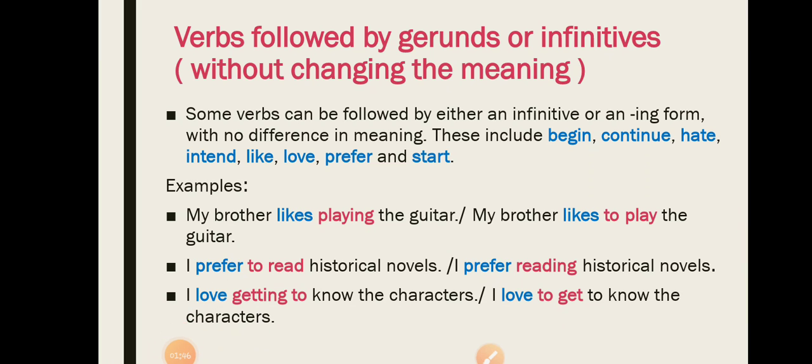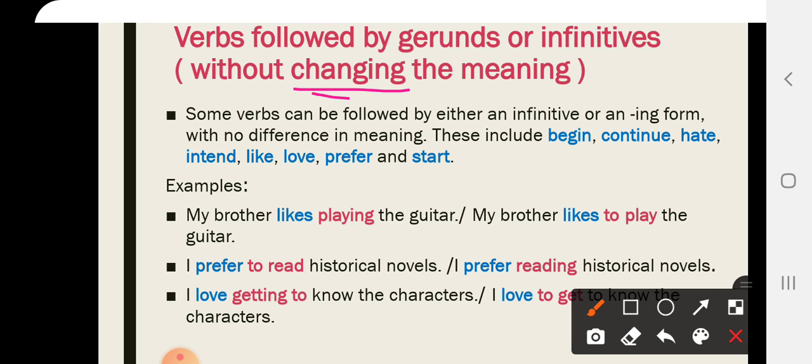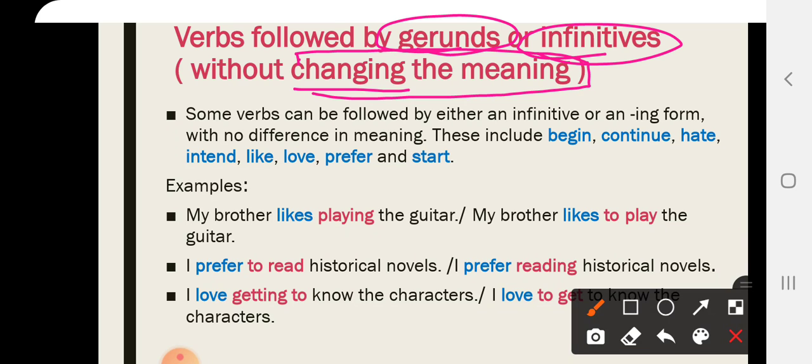So let's look here. We have verbs that are followed by gerunds or infinitives without changing the meaning. What does it mean here? I mean that if the verb is followed by a gerund or an infinitive, they will be the same.